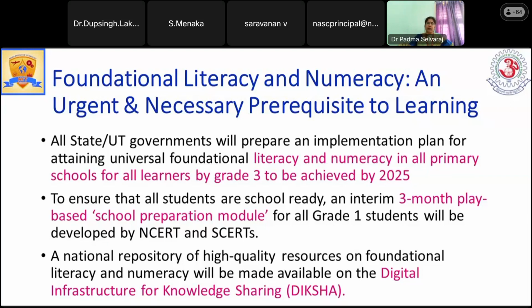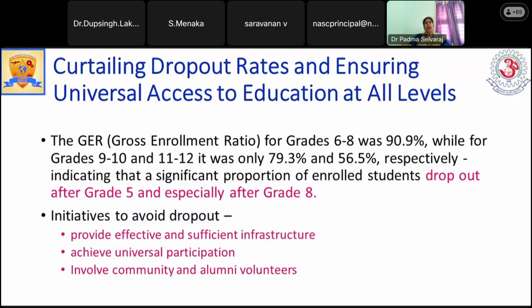Normally, there will be several websites with some animation. What is the new speciality about these web resources? They have done several analyses based on the students, their cognitive skills, their observational skills. Based on that, they have developed these web resources.